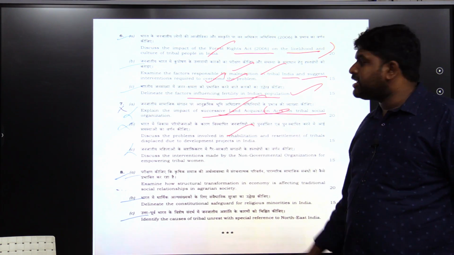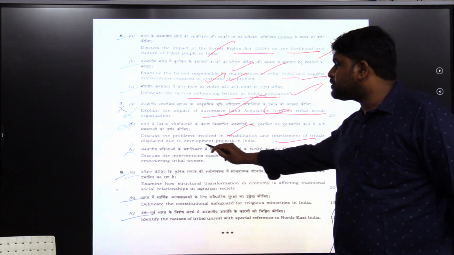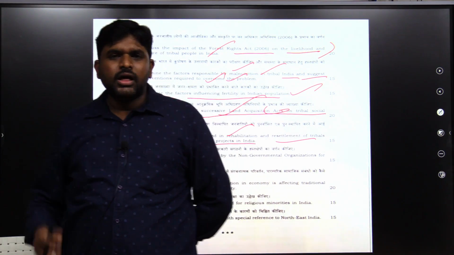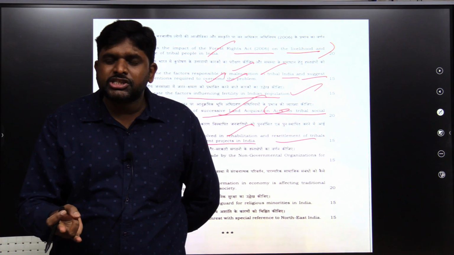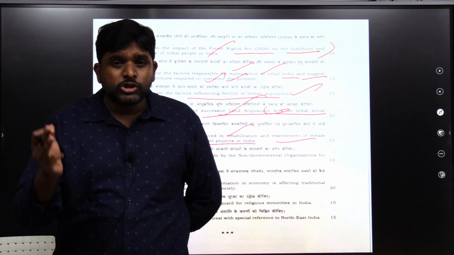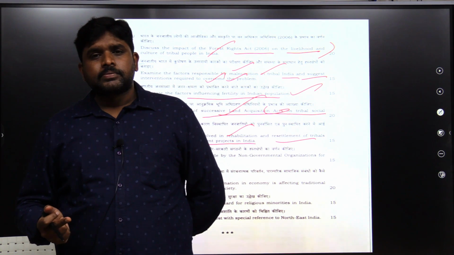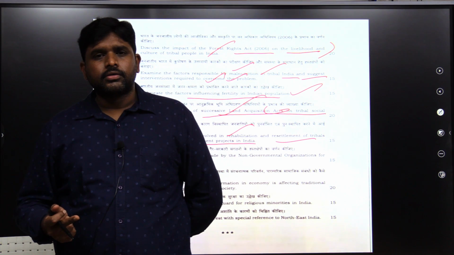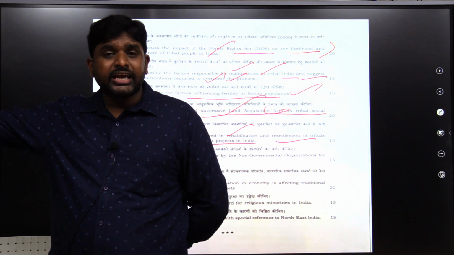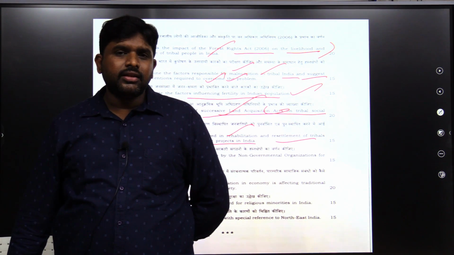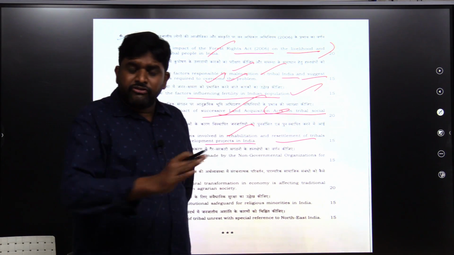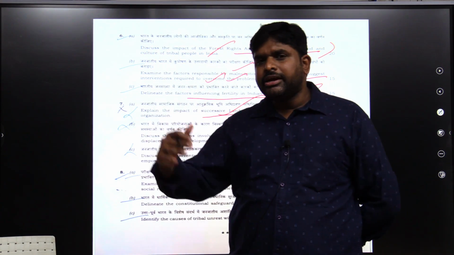Discuss the problems involved in rehabilitation and resettlement of tribals displaced due to development projects. What are the examples? A lot of them. Because of mining, urbanization, irrigation, the power sector, railways, roads, educational institutions, and government establishments like ISRO and the Balasore Missile Testing Center, the tribal people are getting impacted. Various reasons. These are all developmental reasons only.